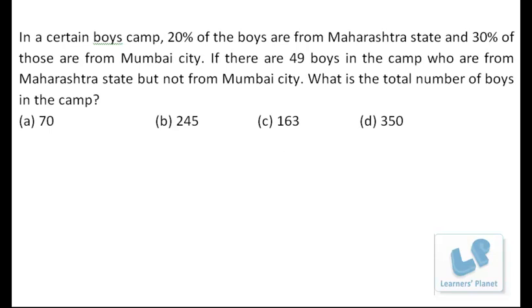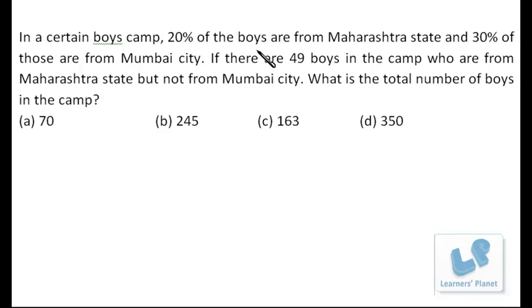Now let's try this problem. In a certain boys camp, 20% of the boys are from Maharashtra state and 30% of those are from Mumbai city. If there are 49 boys in the camp who are from Maharashtra state but not from Mumbai city, what is the total number of boys in the camp? Now friends, if you look at the options, there is no need to solve this problem. You can do it without paper and pen, just common sense is required over here.